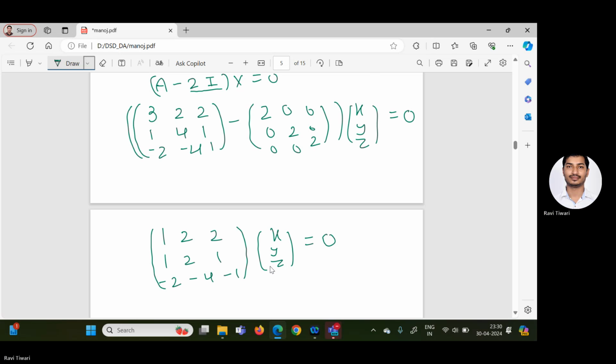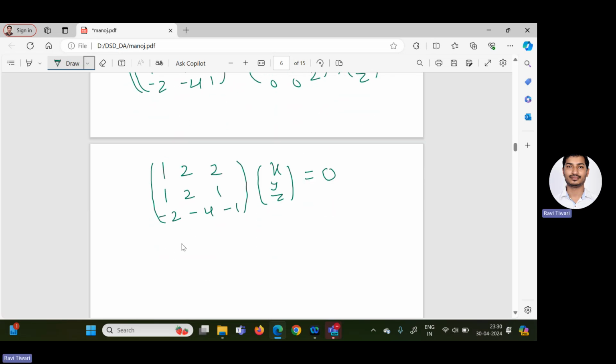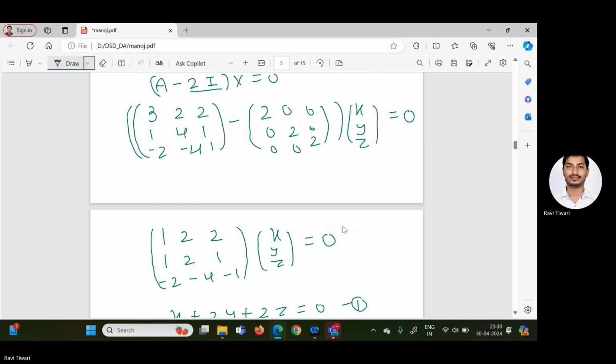So first equation, what will you get? x plus 2y plus 2z equal to 0. Once again, let us check our calculation. The A matrix given was 3, 2, 2, 1, 4, 1, minus 2, minus 4, minus 1. So here I made a mistake, minus 1. And 2I is 2, 0, 0, 0, 2, 0, 0, 0, 2.